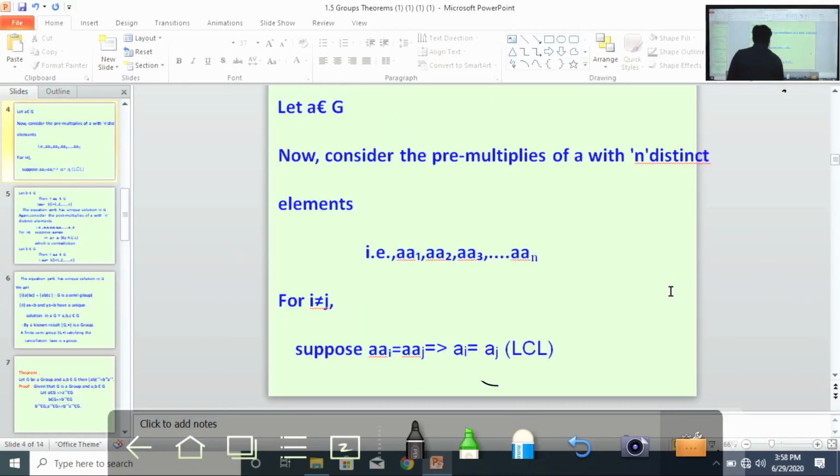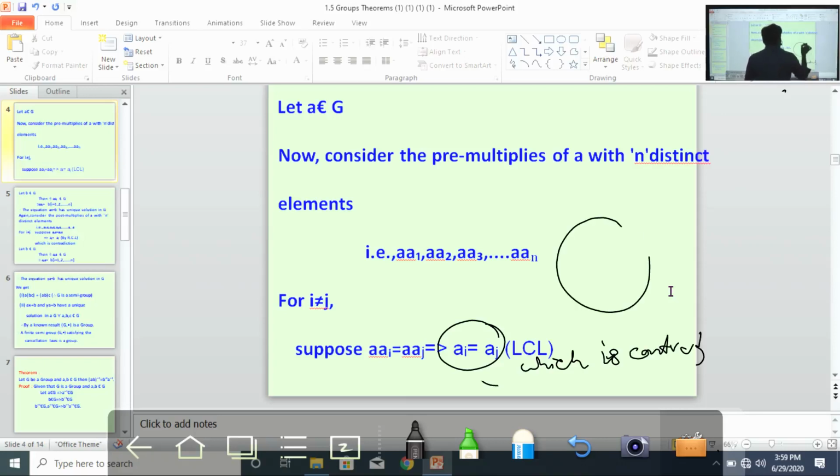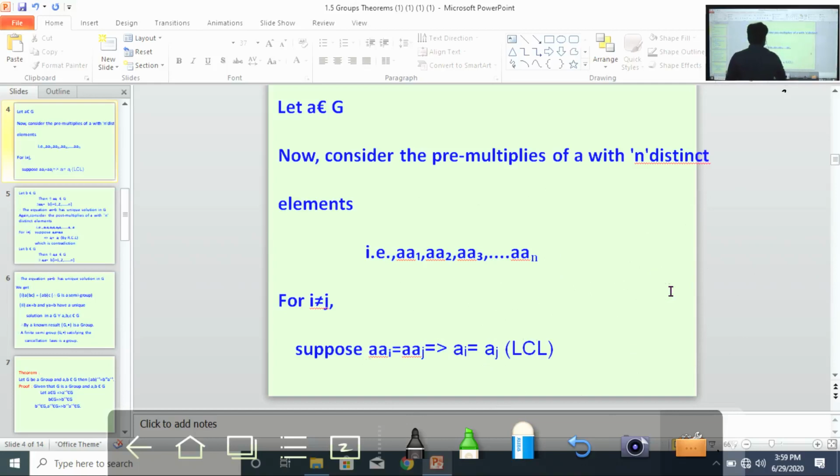So here ai equal to aj, right? So which is a contradiction, because the given G has n distinct elements. So in the given set, no two elements are equal. No two elements are equal, right? Next.